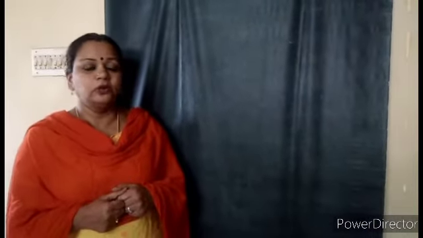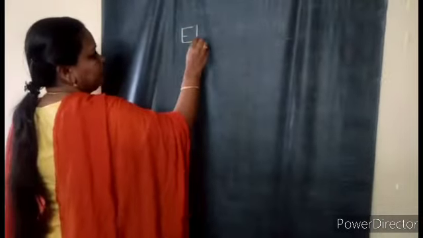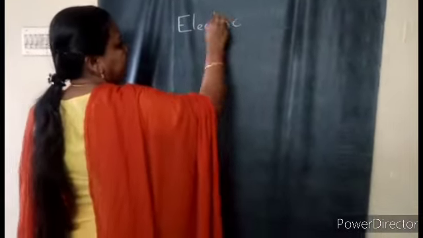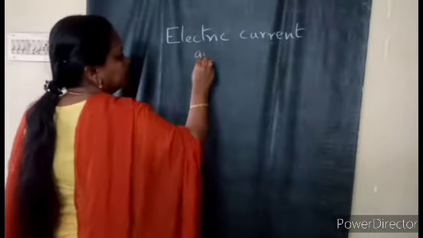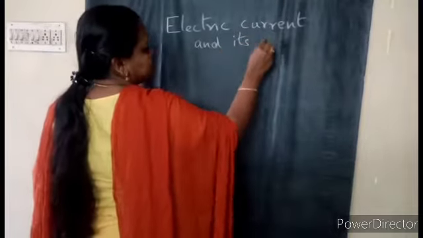So what makes them work? When I use the word work, you all know that to do work we need some energy. So here also, to get the work done, some sort of energy is being supplied to them. What is that energy supplied to them, children? Can you guess? What is the chapter we are going to learn? Very good. We are going to learn the chapter electric current and its effects.